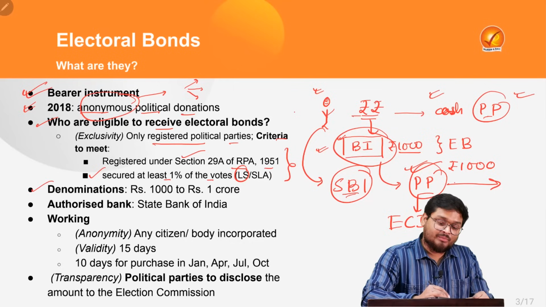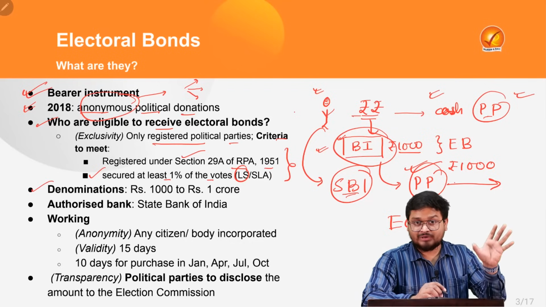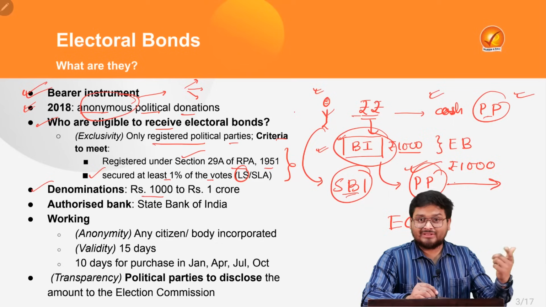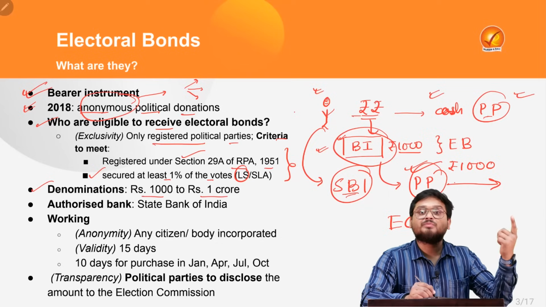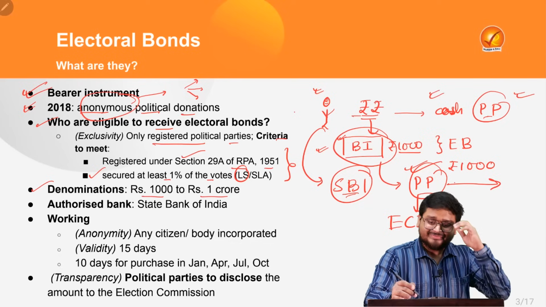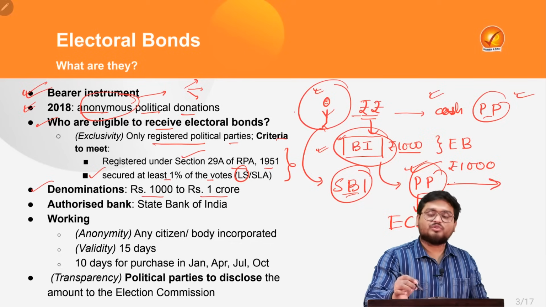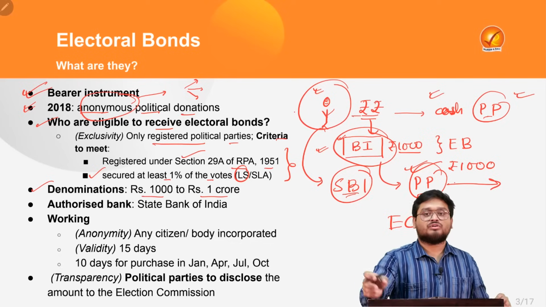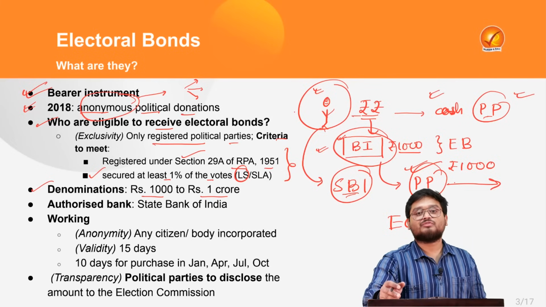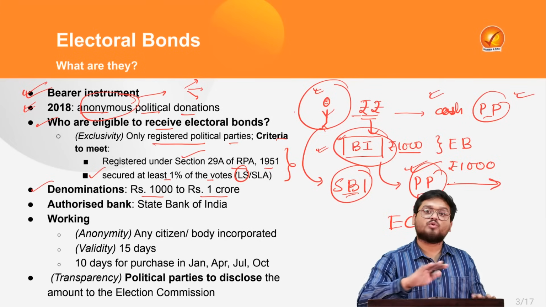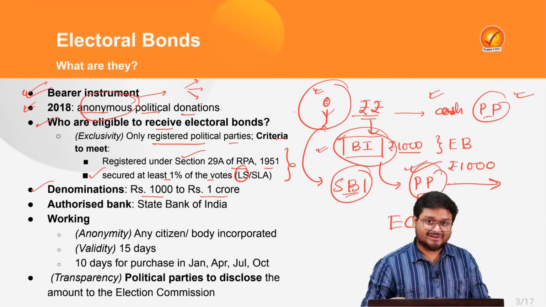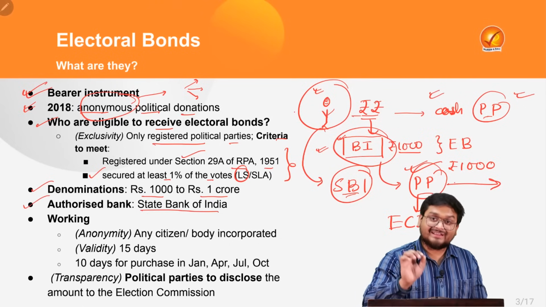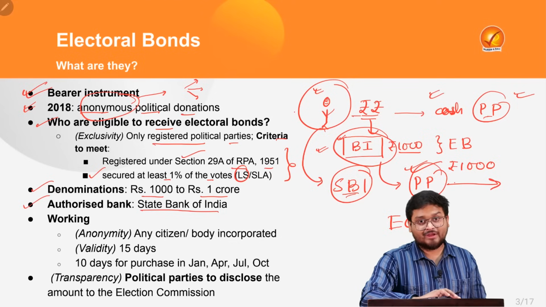And what are the denominations of the electoral bond? That is from 1000 rupees to 1 crore rupees. So you can imagine that any person who is willing to donate can donate as small as 1000 to 1 crore rupees, and whatever the person donates will be kept totally anonymous, totally secret. And here the authorized bank will be only some special designated branches of the State Bank of India.